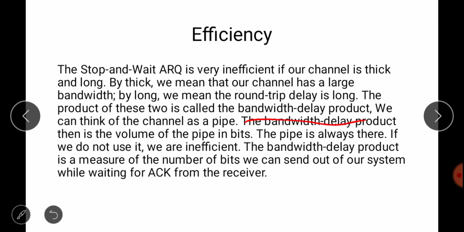We can think of the channel as a pipe. The bandwidth delay product is then the volume of the pipe. We have studied the bandwidth delay product in one of the lectures on data limit and performance. The pipe is always there, and if we do not use it, then we are using it inefficiently. The bandwidth delay product is a measure of the number of bits we can send out of our system while waiting for the acknowledgement. So we can send more than one frame while waiting for acknowledgement.